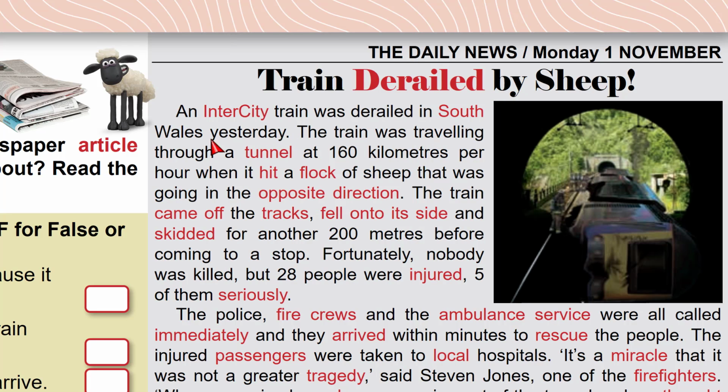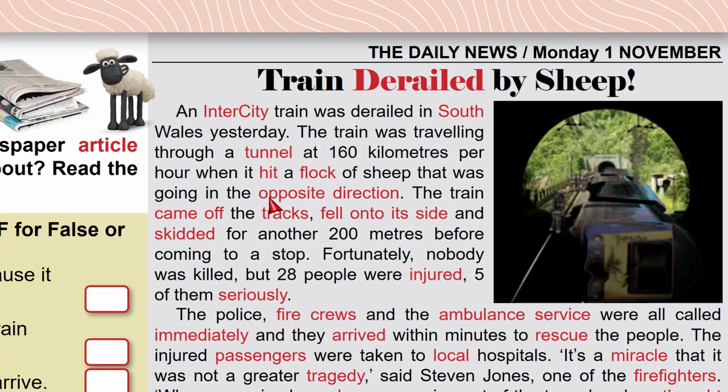The train was traveling through a tunnel. Do you see it in the picture? Going through a tunnel. The speed was 160 kilometers per hour, when it crashed into a flock of sheep, a group of sheep. Notice that there is no S. Sheep is an uncountable noun. If it's one, you say sheep. If it's a group of sheep, you say sheep, no S.